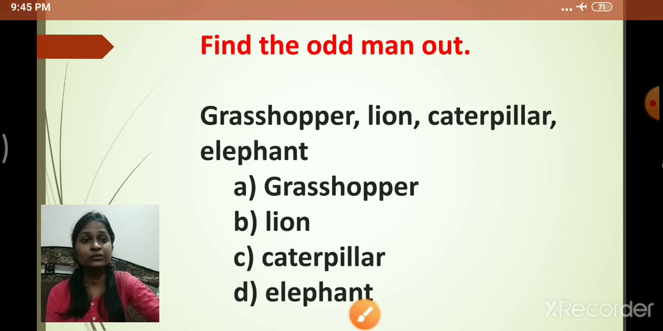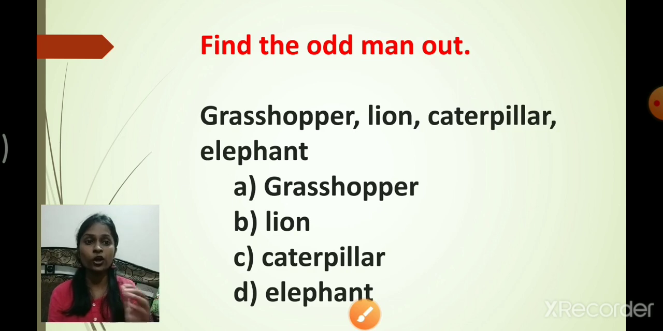After that, the last question for today's session is find the odd man out. Now you have to choose the odd man out, students. What is the question? Read once again. Grasshopper, lion, caterpillar and elephant. You have to select which one is the odd man out among the four. What do you feel, student? What will be the right option? Think about it. I'll give you one hint. You have to select the option depending upon whether the given animal is herbivorous or carnivorous. Now it will be easier for you to guess.